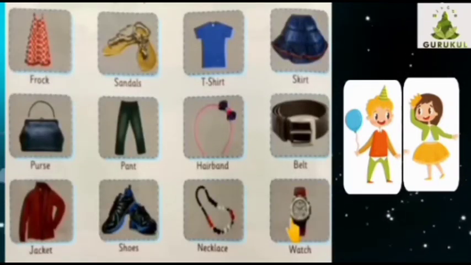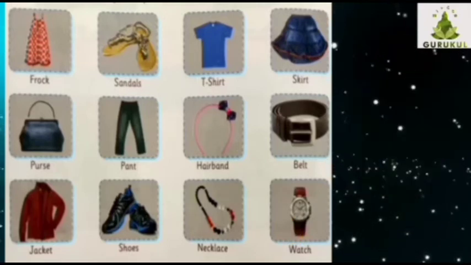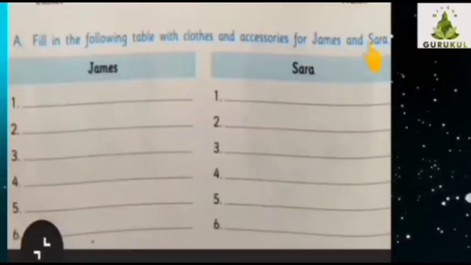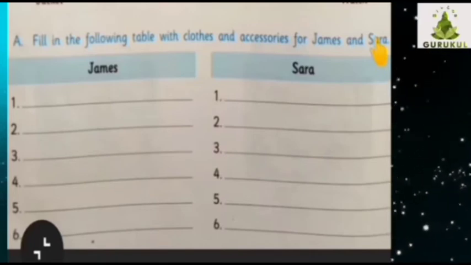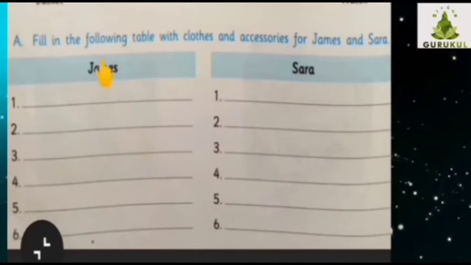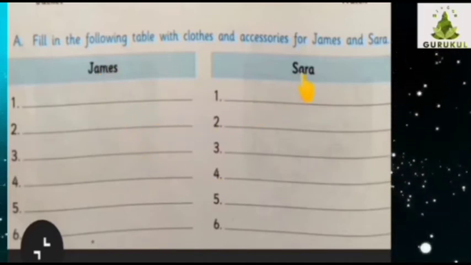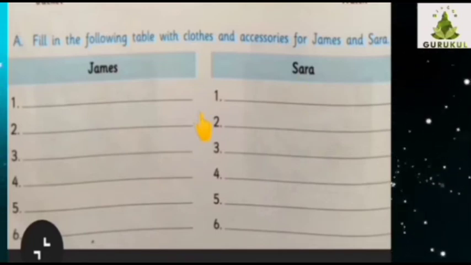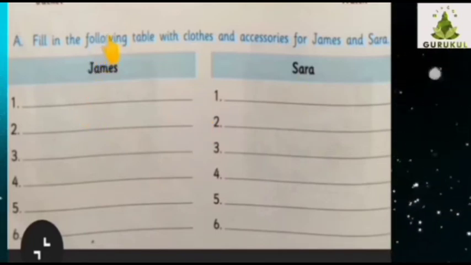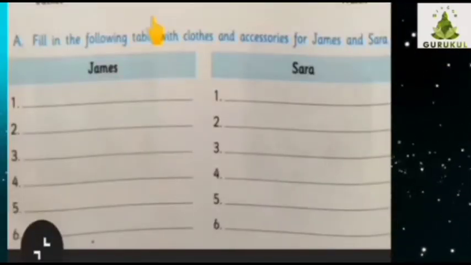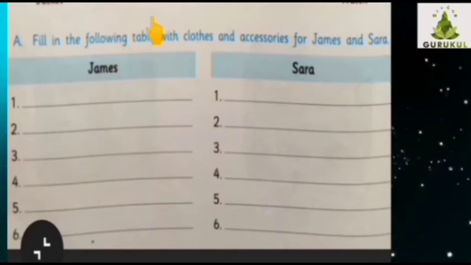What we have to do? Let's read the question. Fill in the following table with clothes and accessories for James and Sarah. So children, here two columns are given. One is for James and another one is for Sarah. And what we have to do? We have to classify the clothes and accessories for James and Sarah. So now let's start the activity.